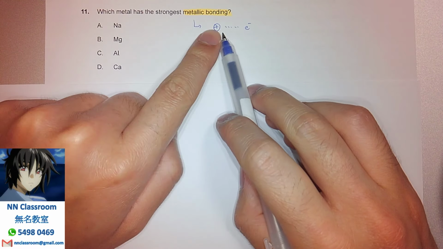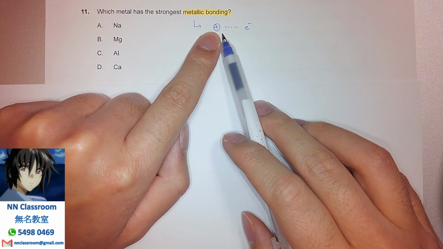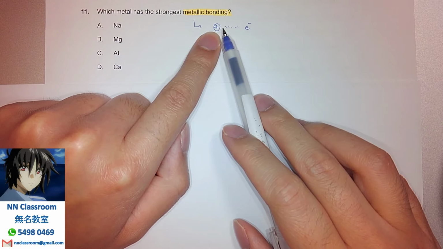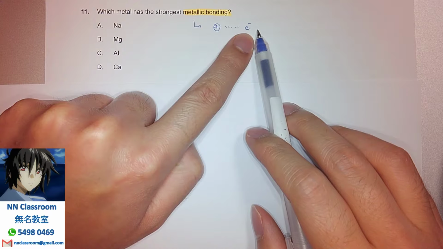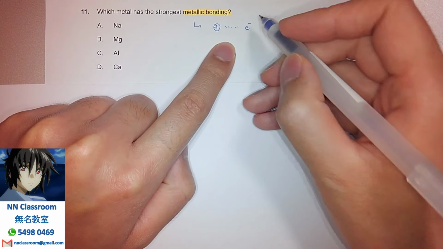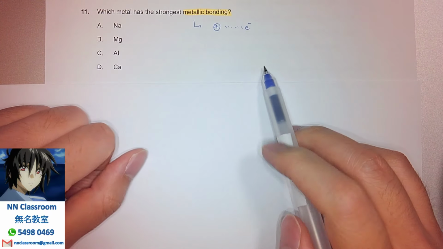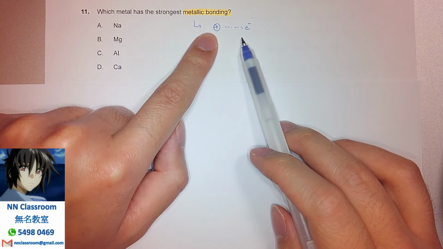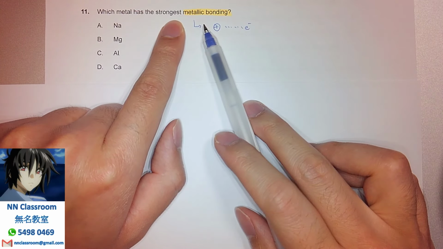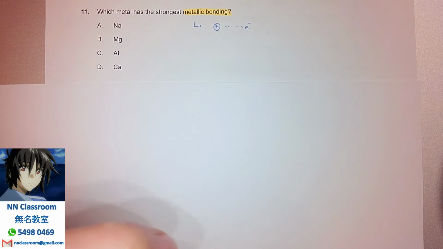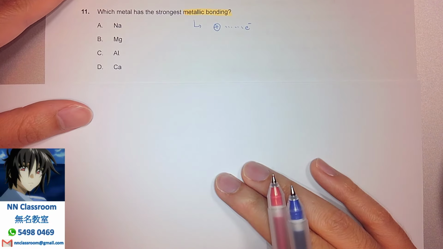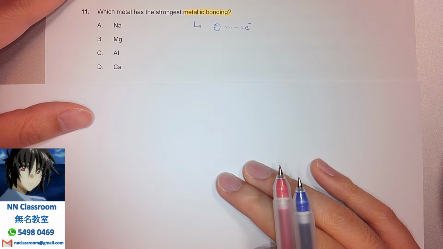So that means the attraction is between something positive, the metallic ions after they lose their electrons, and the sea of delocalized electrons, right? This non-directional electrostatic attraction is what we call the metallic bond. But not a lot of people know the definition, and not a lot of people will know the factors affecting the strength.